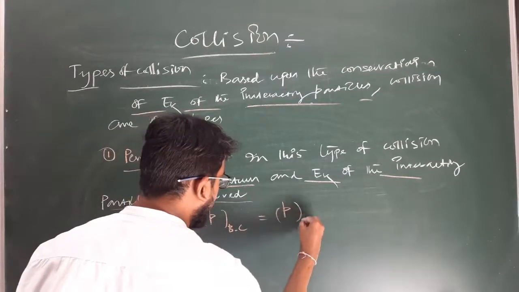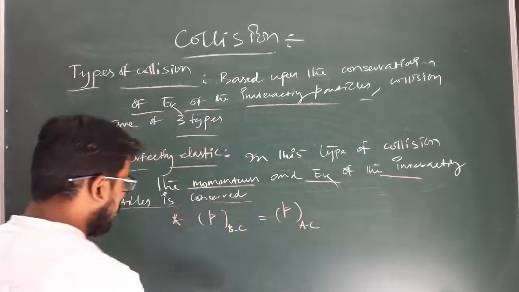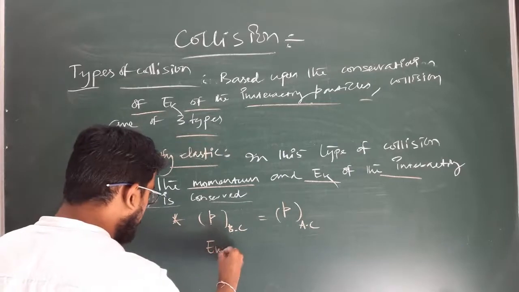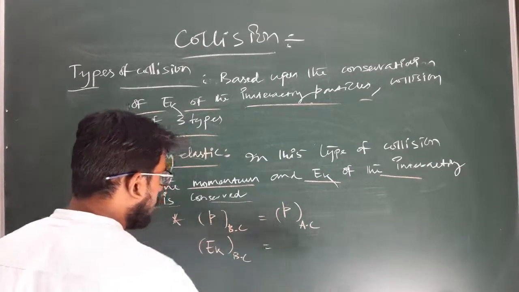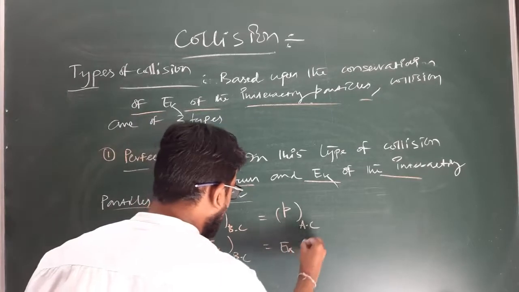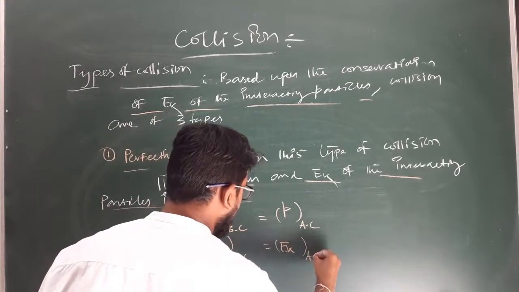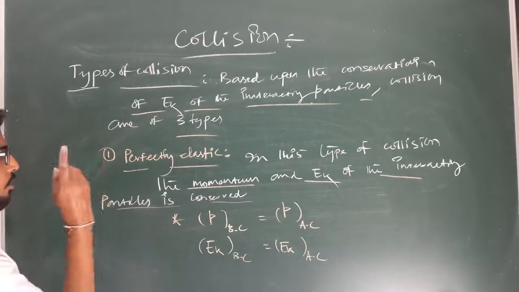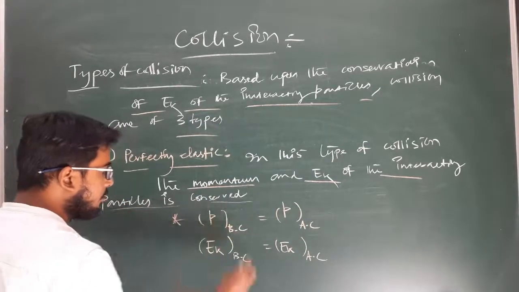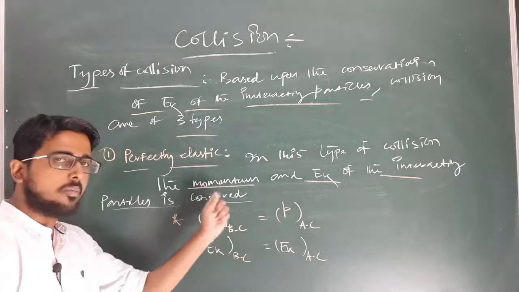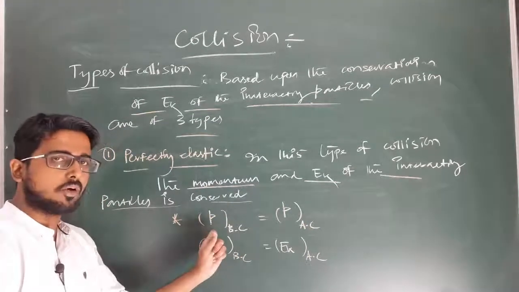So here we can write the momentum of the system before collision is equal to the momentum of the system after collision, and also the kinetic energy of the system before collision is equal to the kinetic energy of the system after collision. Clear? Here I am considering the total linear momentum of the system, not a single particle.